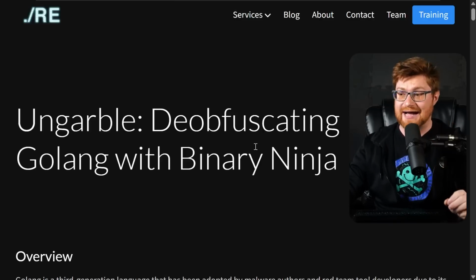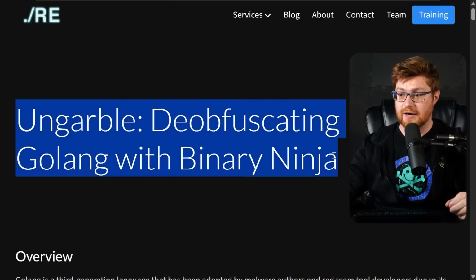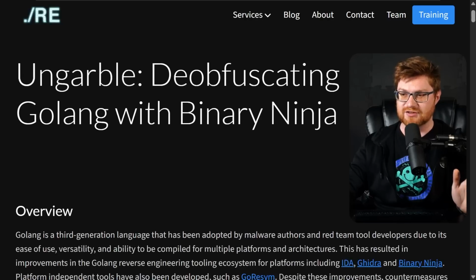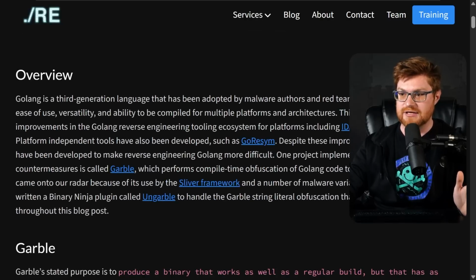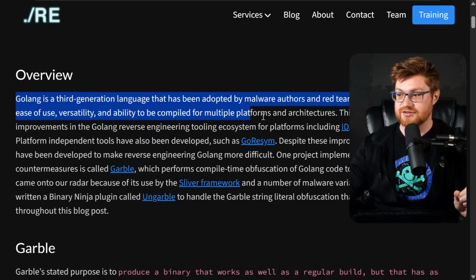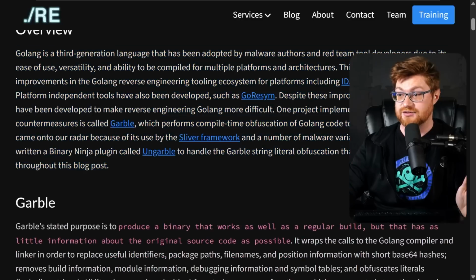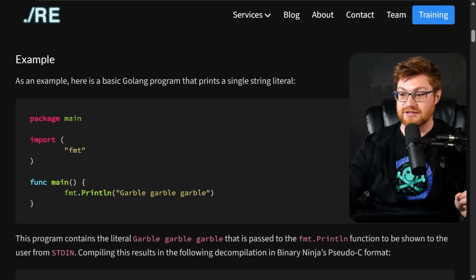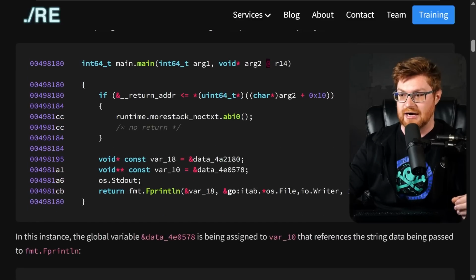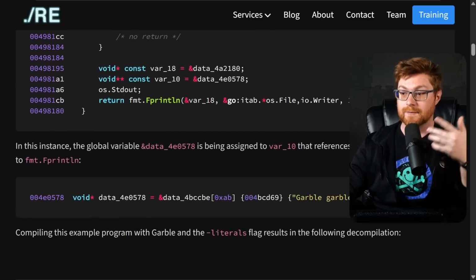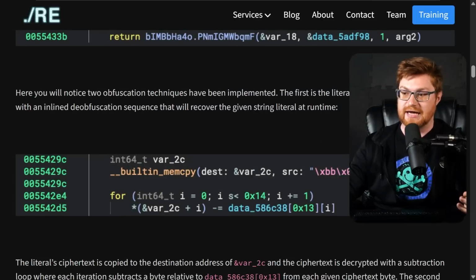Another one that I want to give a hat tip to: ungarble, deobfuscating Golang with Binary Ninja. I believe this also came out in March from a lot of the Binary Ninja folks. They're discussing this exact problem and scenario, talking about other malware samples they've come across, and they walk through a very similar demo to mine, where you're looking at garbled code in Binary Ninja and seeing how that would have changed.